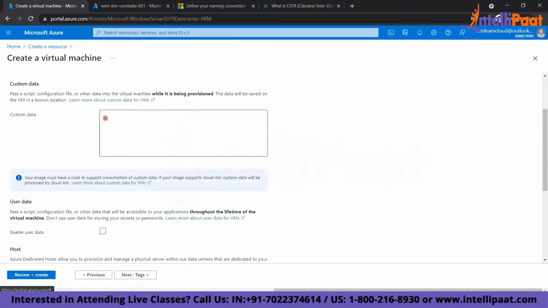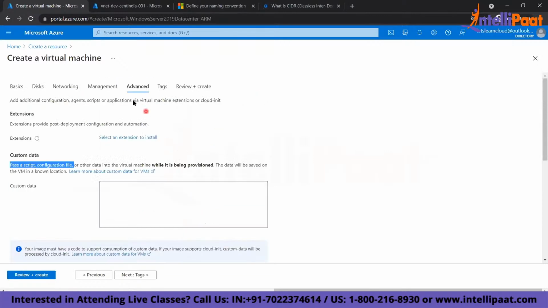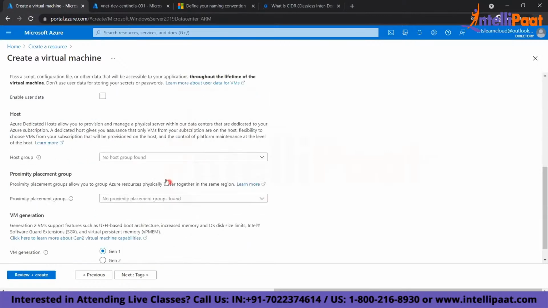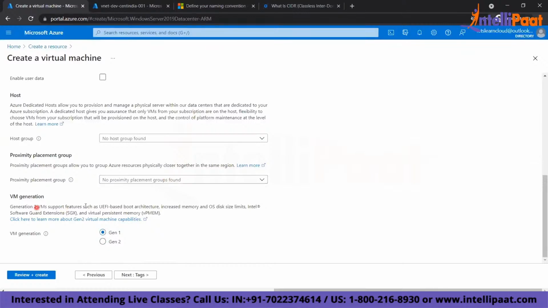Then you can inject some custom script. If you have some script, you can pass it when the VM is getting provisioned. It will go inside the VM and then install whatever you want. The script will run and install. So these are post-deployment scripts you can run. Okay. Then finally, we are going to select a Gen 1 Intel processor machine. Okay. We'll go to the tags.